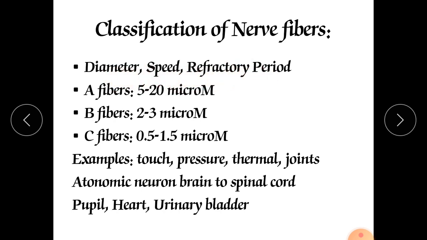The first type is A fibers. A fibers have a diameter of 5 to 20 micrometer, which is the diameter of that axon nerve fiber. Whereas the speed is near about 12 to 130 meter per second.